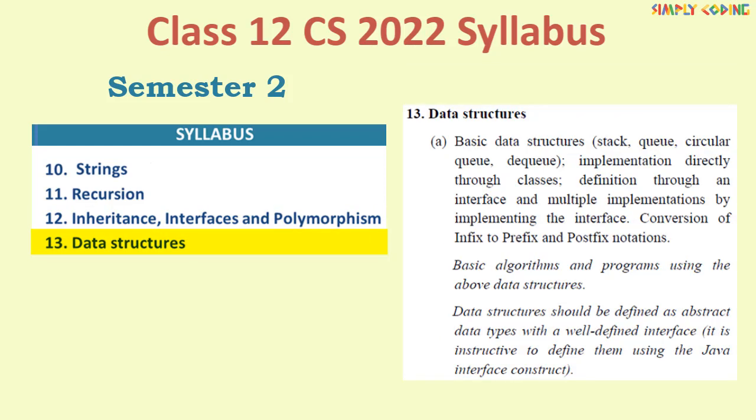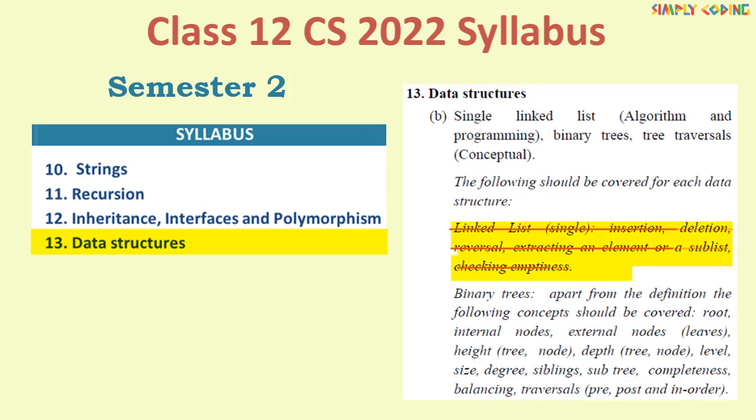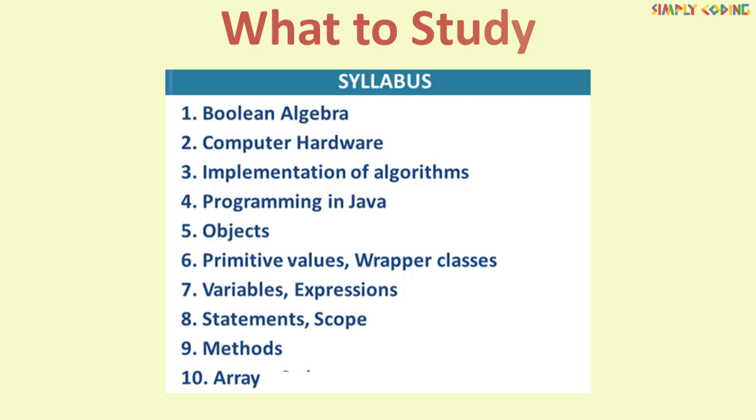Next is data structures. It also has two parts. In part A, the circular queues and DQs are removed, same as last year. In part B, the whole single linked list section is removed, same as last year, and only the binary tree remains. Now let's discuss how to study for the semester 1 exam.